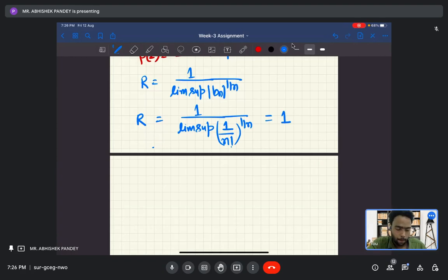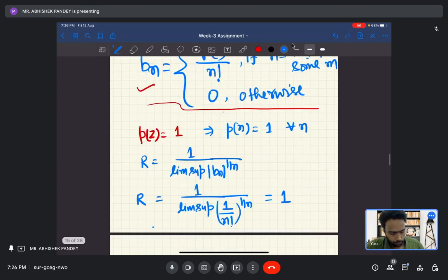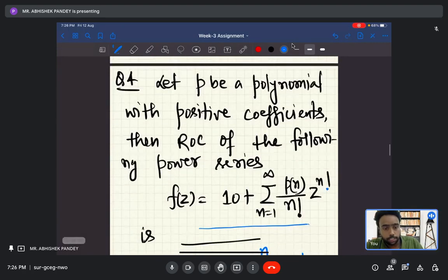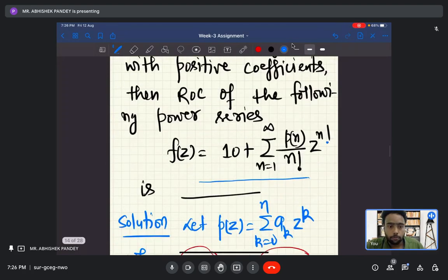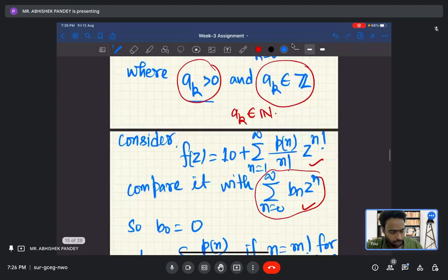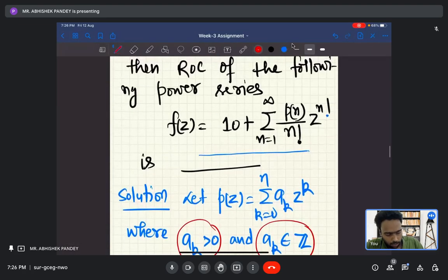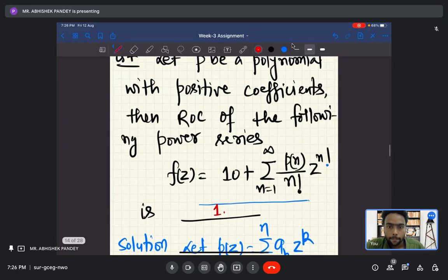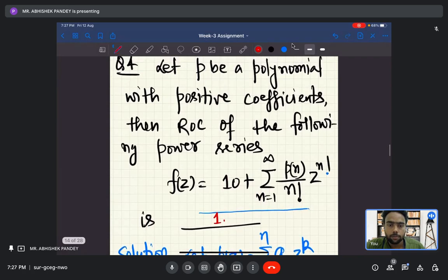Everyone with me? Okay. So this question is for any polynomial with positive coefficients, and we have to find the ROC of the power series. For a particular polynomial we have found that ROC is 1. So for every polynomial p, the radius of convergence will always be 1 only, isn't it? This is just a technique to solve these kinds of problems. Is it fine to everyone?